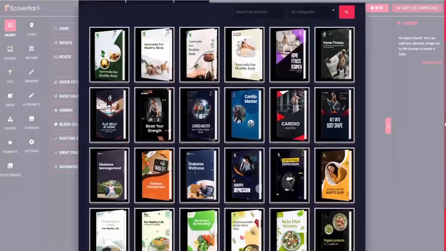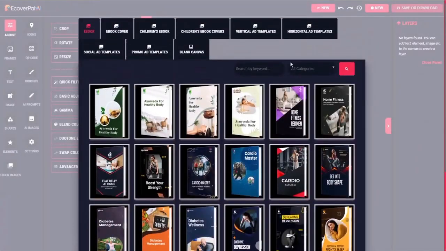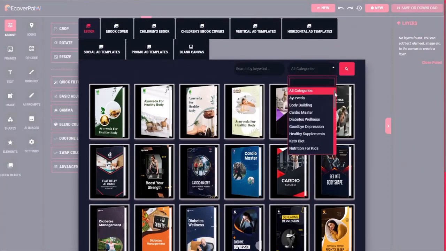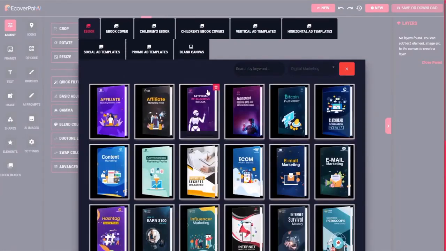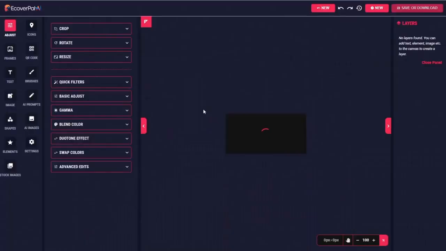From there, you can choose from many templates, or you can start with a blank canvas. We can search those templates by keyword, or we can narrow it down by category. I know a lot of people are into digital marketing these days, so let's click on the digital marketing category. And I'll select this template related to artificial intelligence.